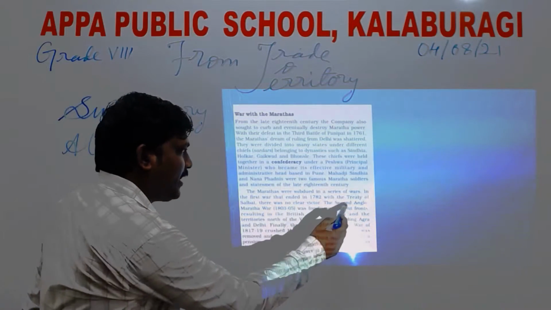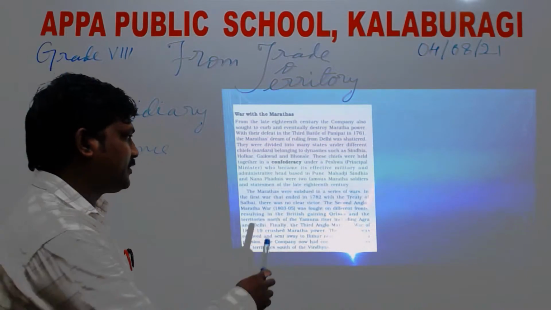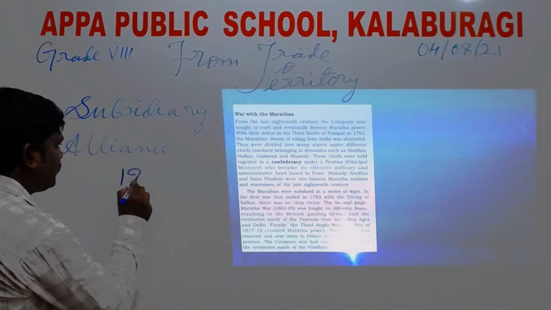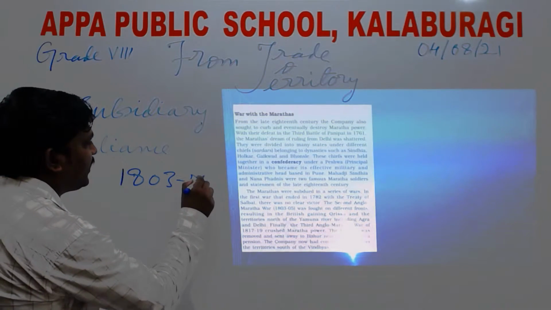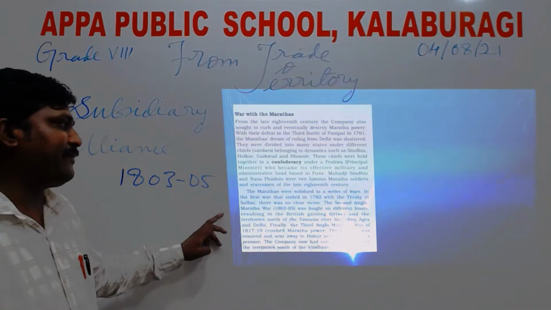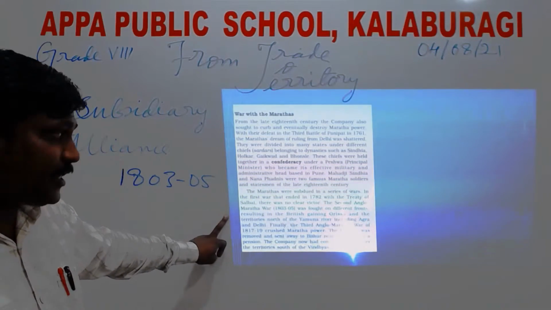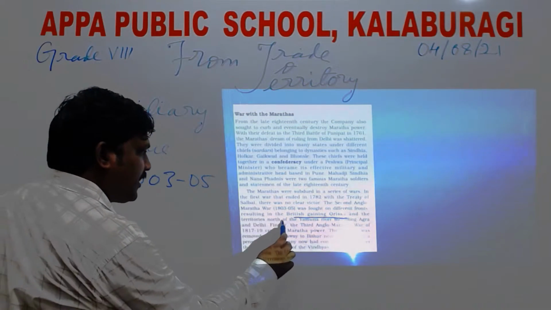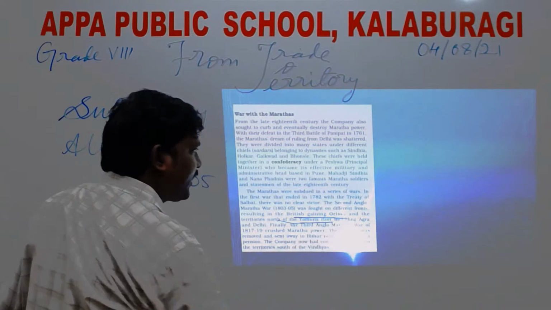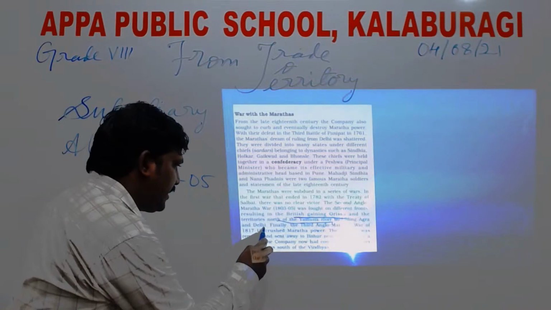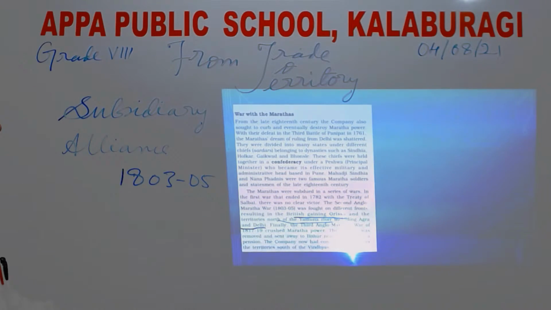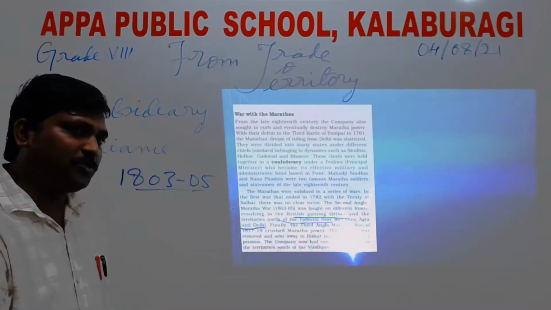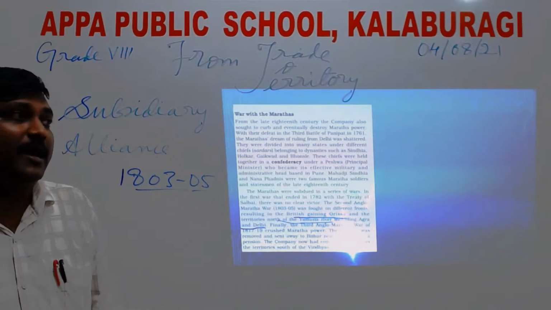Now again, the second Anglo-Maratha War took place from 1803 to 1805. It was fought on different fronts, resulting in the British gaining Odisha and the territories north of the Yamuna River, including Agra and Delhi. So in 1803, the Marathas lost the territory of Odisha and also territories north of the Yamuna River, especially Agra and Delhi.